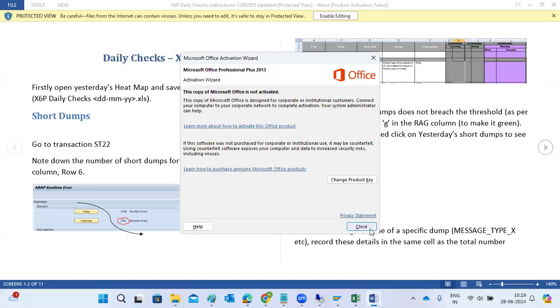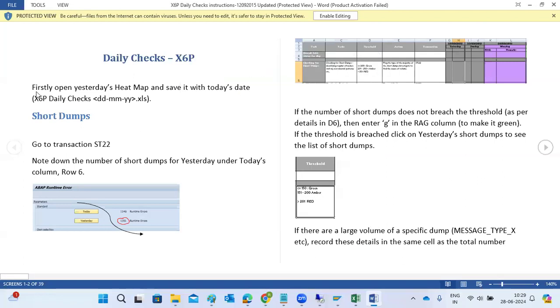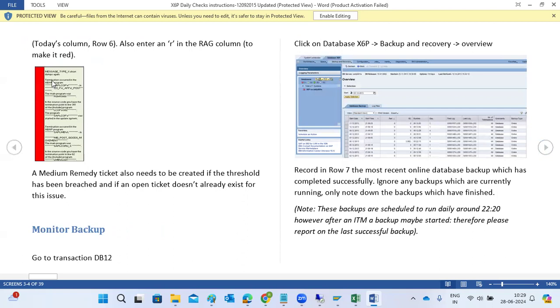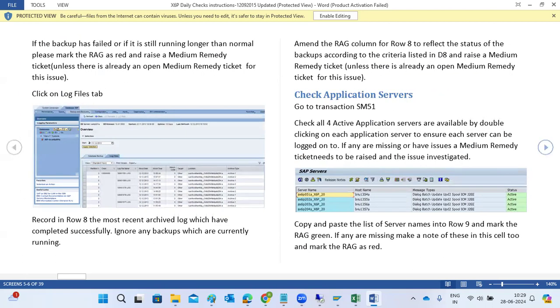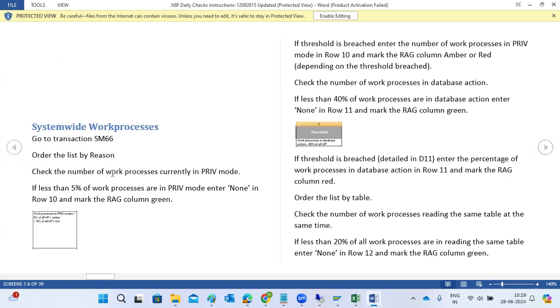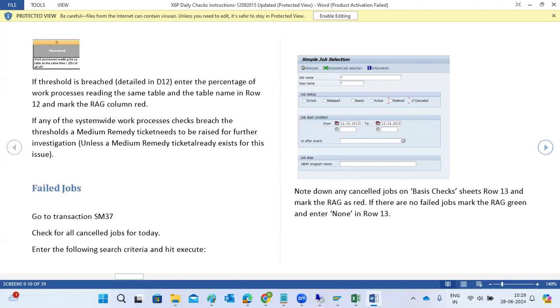There is also an instruction checklist here. Last time we prepared some checklist. What you have to check in ST22 is clearly there. We need to check what the thresholds are in SM51. What you have to check in SM66 here. We have failed jobs in SM37; check the cancelled jobs or anything.